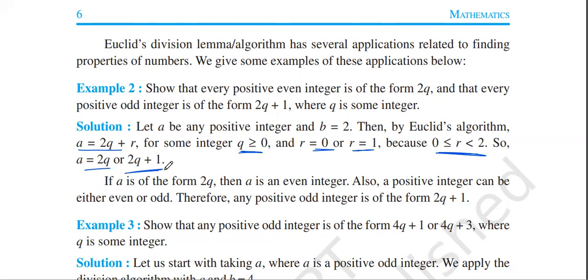If r is 0, a will be equal to 2q. And if r is 1, a is equal to 2q plus 1. So if a is of the form 2q, then a is an even integer. Also, the positive integer can be either even or odd. Therefore, an odd positive integer is of the form 2q plus 1. Any multiple of 2 is an even number, and 1 plus any even multiple is nothing but odd. This we are all aware of from our lower grades also.